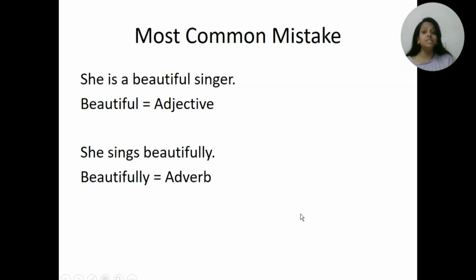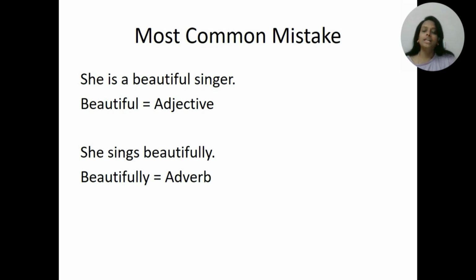Now let's talk about the mistake that causes problems for thousands of learners. Look carefully. Sentence 1. She is a beautiful singer. Here, beautiful describes singer, right? Singer is a noun. Therefore, beautiful is an adjective. That's correct. She sings beautifully. Here, beautifully describes sings, how she sings, right? So here, sings is a verb, and therefore, beautifully is an adverb. Got it? Now you can notice what changed, right? Not the meaning, not the person, only the job. And when the job changes, the word form changes too.